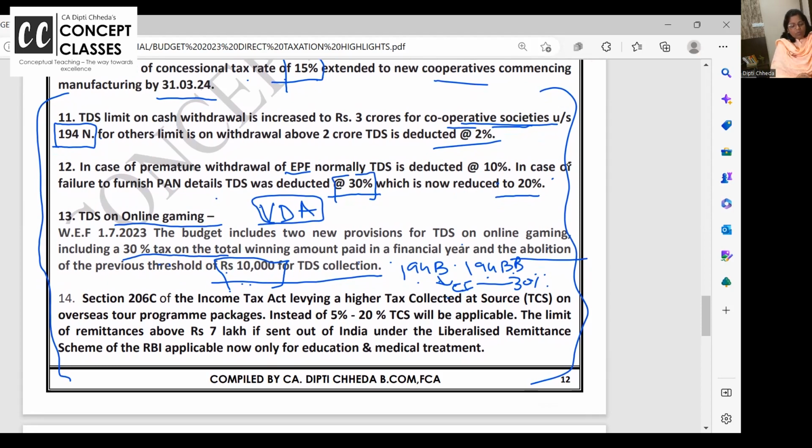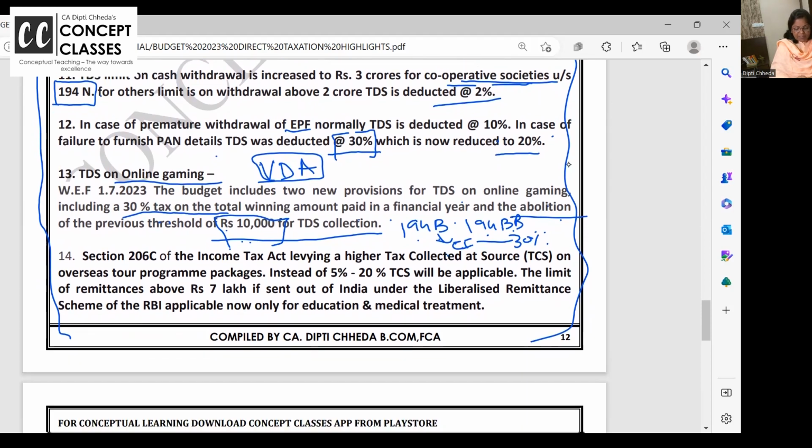First one, 194N limit raised, the withdrawal limit for cooperative societies raised from 2 crore to 3 crore. Next is premature withdrawal of EPF, and TDS on online gaming. The 10,000 limit is abolished and it's flat taxable at 30%.